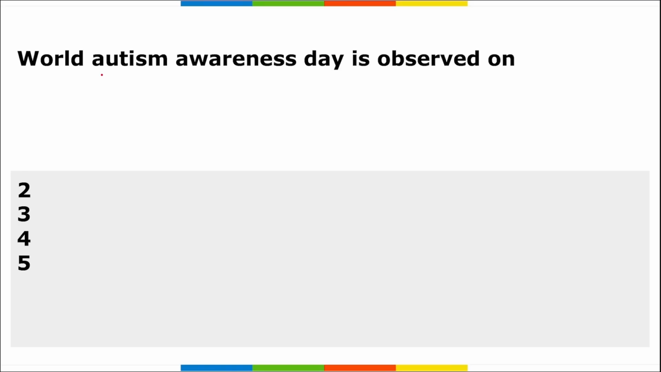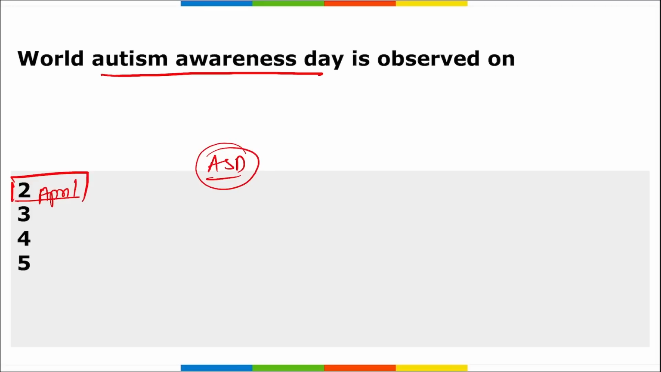Next is, when do we observe World Autism Awareness Day? World Autism Awareness Day is observed across the globe on 2nd of April. Alright, and it is basically to raise awareness about ASD, that is Autism Spectrum Disorder, and to promote the livelihood of people having autism and to bring about a positive change in their life rather than a negative one.